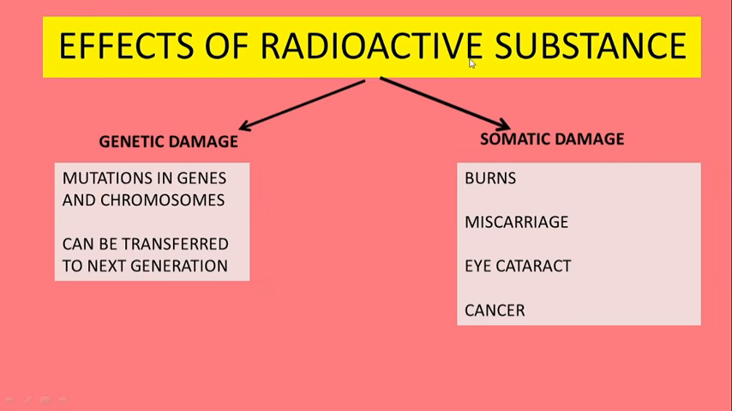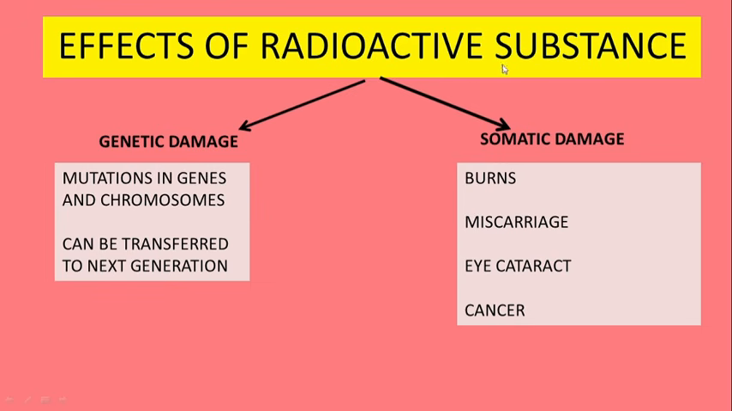Radioactive substances have the following impact. First, they may lead to genetic damage. That means these radiations, alpha, beta, gamma, can mutate the genes and chromosomes in our DNA, in our cells, and thereby these diseases can be transferred to the next generation as well. When genes are affected, definitely those altered genes will go into the next progeny.